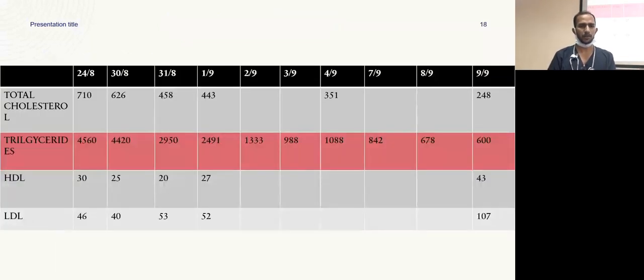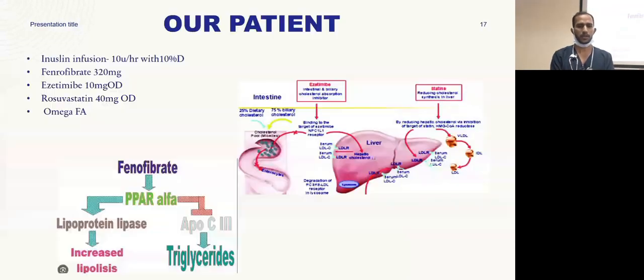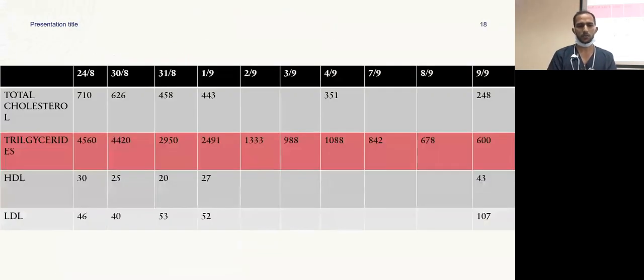Her starting triglycerides were 4,500; we continued the insulin infusion until 600 and then stopped. We noted that the fenofibrates increase the LDL levels in this person.